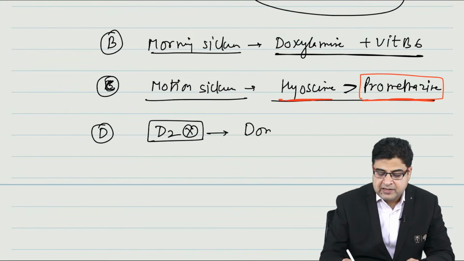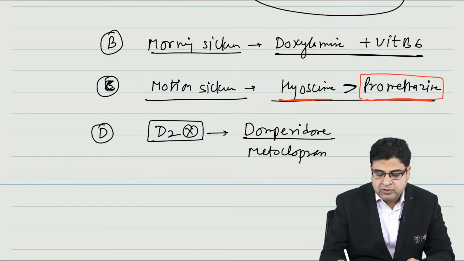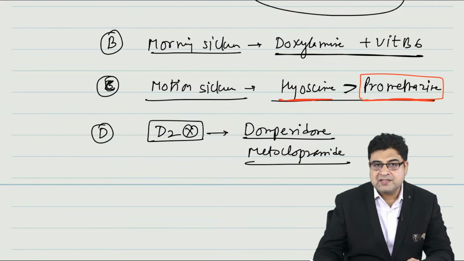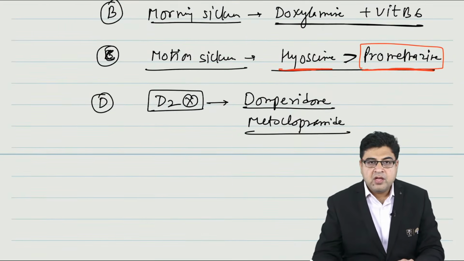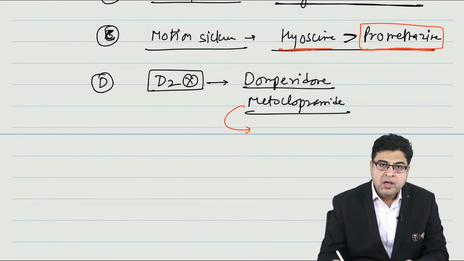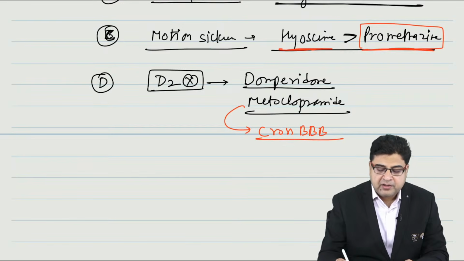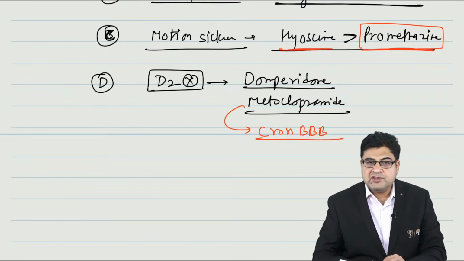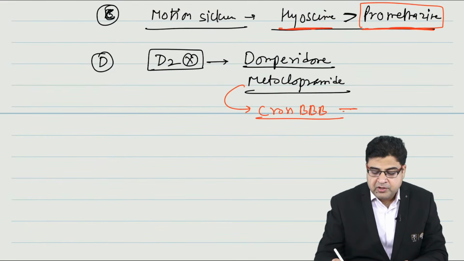The medicines are domperidone and metoclopramide. These are 2 more medicines which are given for vomiting. Now in this domperidone and metoclopramide, please remember, metoclopramide is a drug which can cross the blood-brain barrier, and because this medicine can cross the blood-brain barrier, this medicine